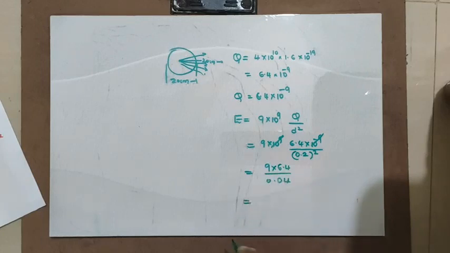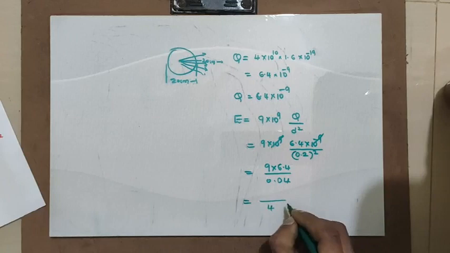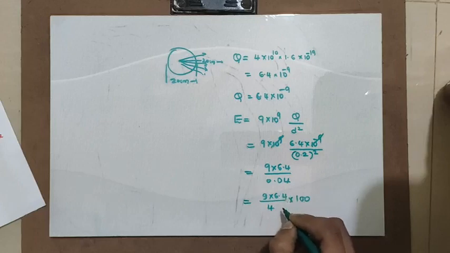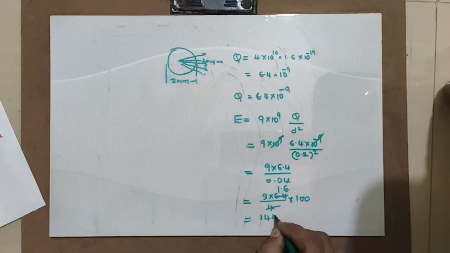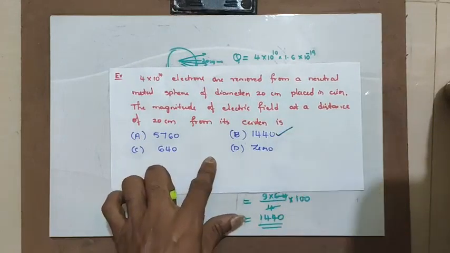Now how to do this? 0.04 means 4 into 10 raised to minus 2, so 9 into 6.4, that is 1.6, 16 times 9 is 144. That means 1440. I have the answer here. B will become your answer.